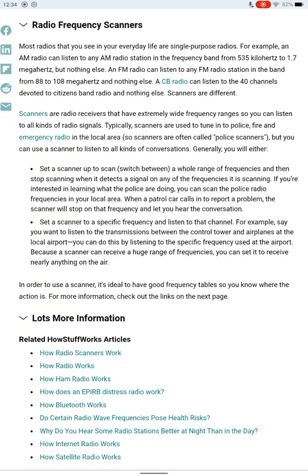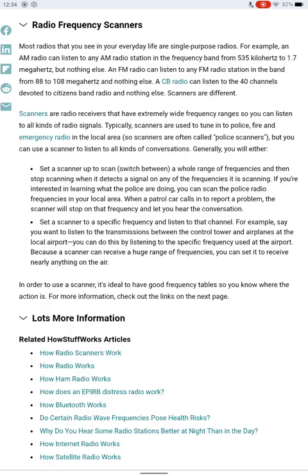Radio frequency scanners. Most radios that you see in everyday life are single-purpose radios. For example, an AM radio can listen to AM radio stations at a frequency of 535 kilohertz to 1.7 megahertz, but nothing else. FM radio can listen to FM stations on the band from 88 to 108, but nothing else. CB radio is 40 channels devoted to Citizens Band, which is CB. Nothing else. Scanners are different.